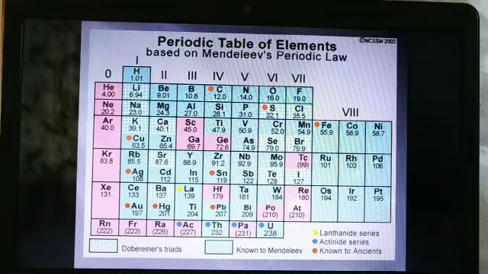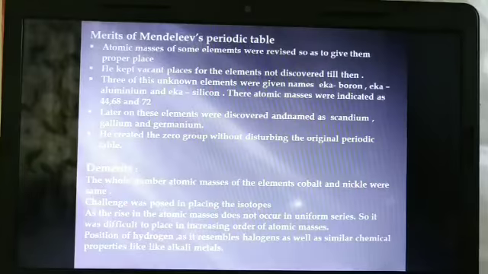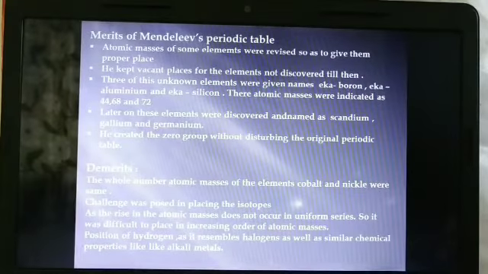So there are merits of Mendeleev's periodic table. You have to learn these merits and by heart those points. 3 points are there for Mendeleev's periodic table. So merits of Mendeleev's periodic table: atomic masses of some elements were revised so as to give them proper place. Further, these atomic masses were revised and proper place has to be given to them. So again atomic masses were found of those elements. He kept vacant places for the elements which were not discovered.